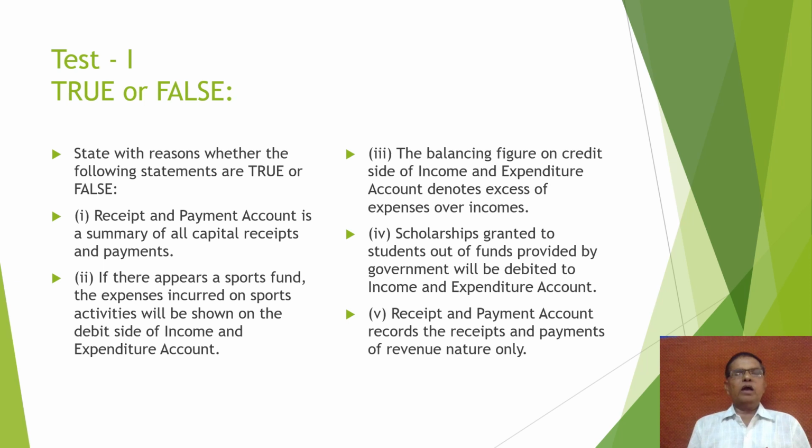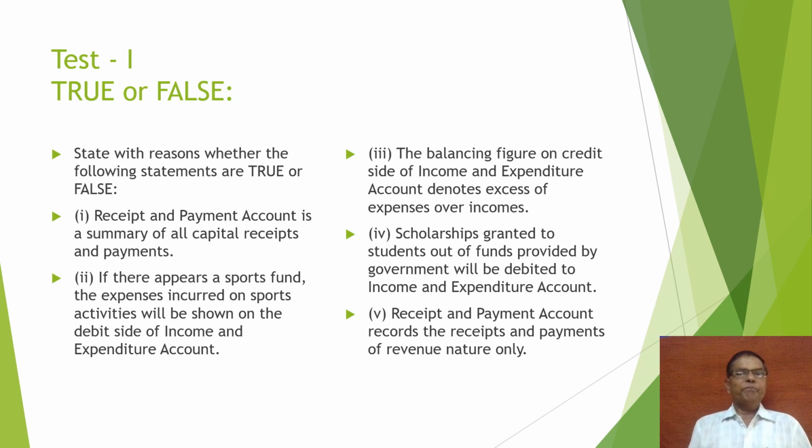Here a small test in the form of true and false is given. Very important. State whether the following statements are true or false. Receipts and payment account is a summary of all capital receipts and payments. It is false, because it is the summary of all revenue as well as capital receipts and payments.